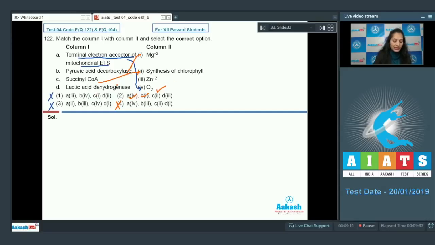And the fourth is lactic acid dehydrogenase. The cofactor for lactic acid dehydrogenase is zinc. So D matches with the third. So the correct option for the given question is option number 2. Let's move on to the next question.